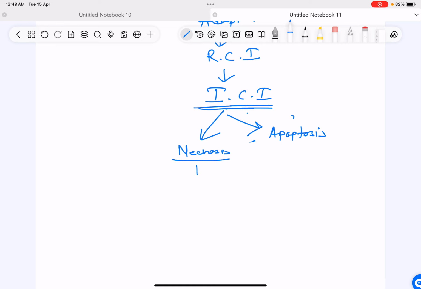Necrosis is always associated with inflammation. Apoptosis says there is no inflammation. Clear?